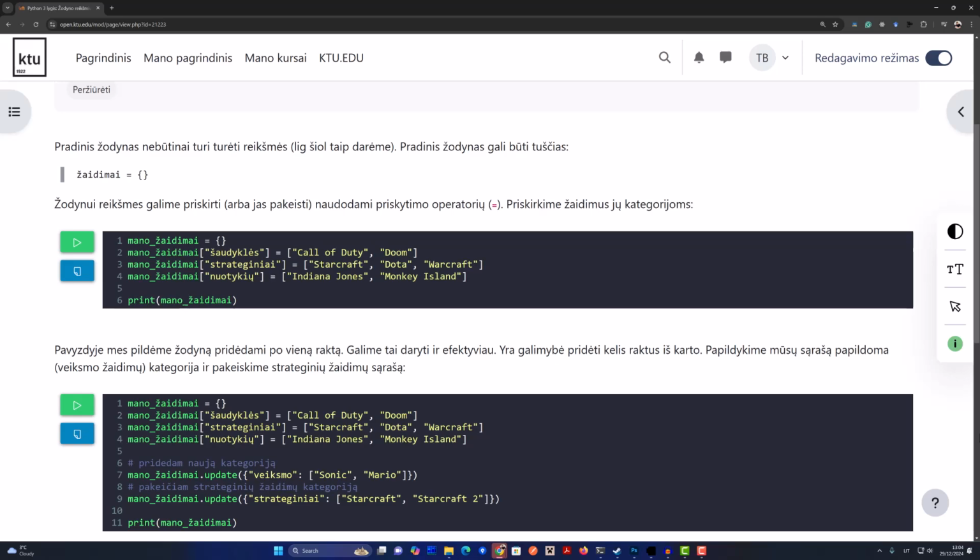Oh, I see. So if you wanted the basketball player's last name from that Žydas dictionary, you would just write Žydas Pavarde. Like that. It's like you're asking the dictionary a question: hey, what's the information for this key?